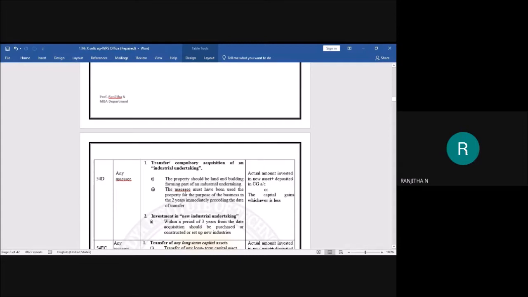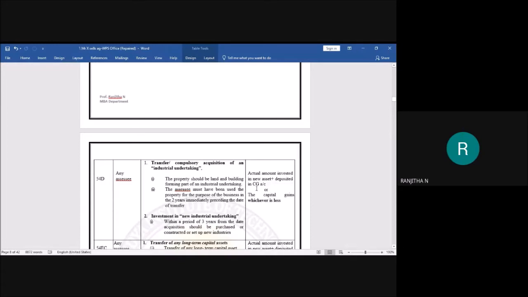Next, the assessee must have used the property for the purpose of business in the 2 years immediately preceding the date of transfer. It must be used for 2 years immediately preceding the date of transfer. Next, investment in the new industrial undertaking. It should be purchased or constructed within 3 years from the date of transfer.